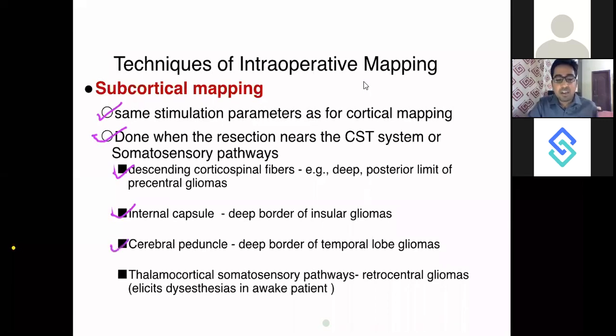Then the cerebral peduncles, which connect the cerebrum with the midbrain, and then the thalamocortical somatosensory pathways. The pathways between thalamus and cortex too, if you expect some damage to them, you can use subcortical mapping by using a suction stimulator.